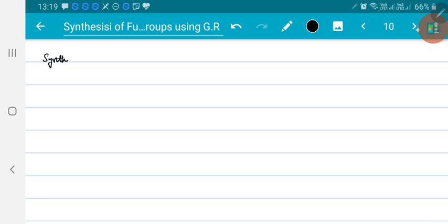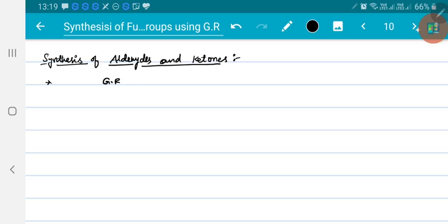When Grignard reagent is allowed to react with hydrogen cyanide, HCN, then you will get aldehyde, of course followed by hydrolysis. In the first step you will take ether, and in the second step we would go for hydrolysis.